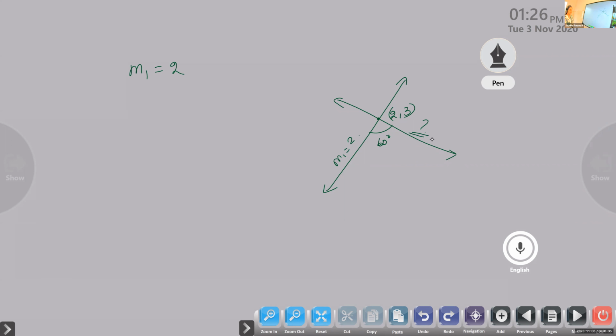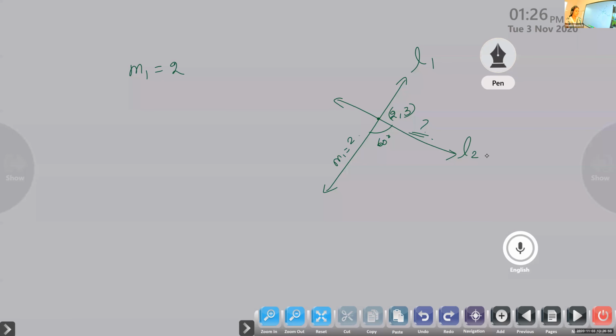Okay, we want to find the equation of the other line. Suppose I name this line L1 and this L2. Listen children, suppose you are asked to find equation of L1. Is it possible to find equation of L1? Gayatri?